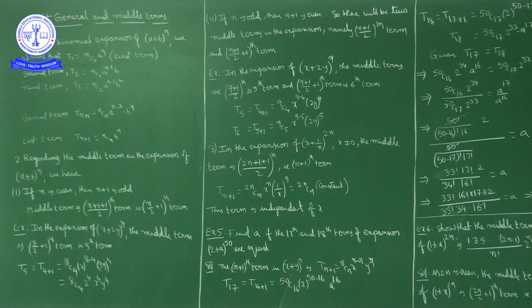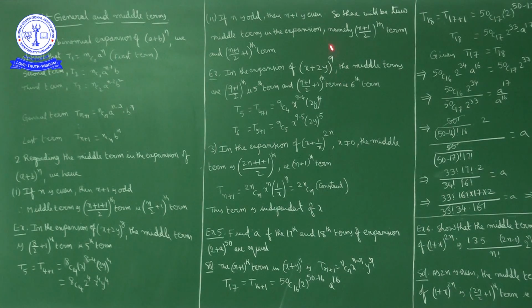Now if n is odd, the number of terms in the expansion will be even. n plus 1 will be even, so there won't be a unique middle term. There will be 2 middle terms. Those are nothing but the (n plus 1) by 2 th term and its immediate next term, that is the (n plus 1) by 2 plus 1 th term.